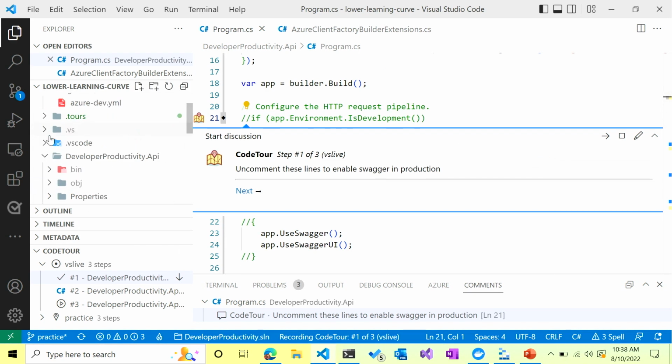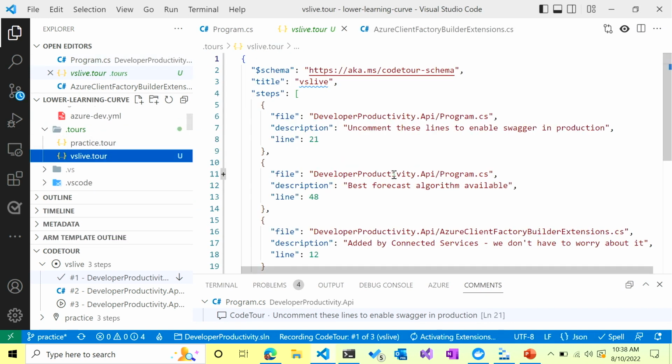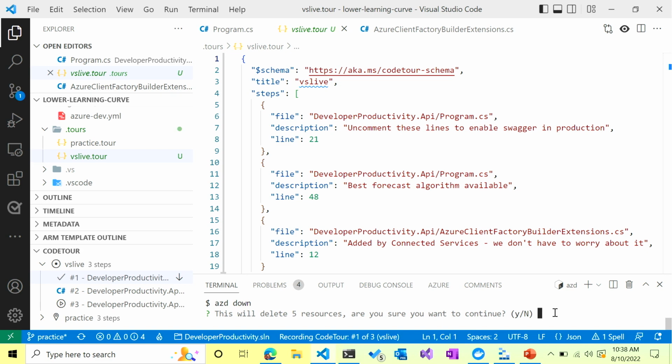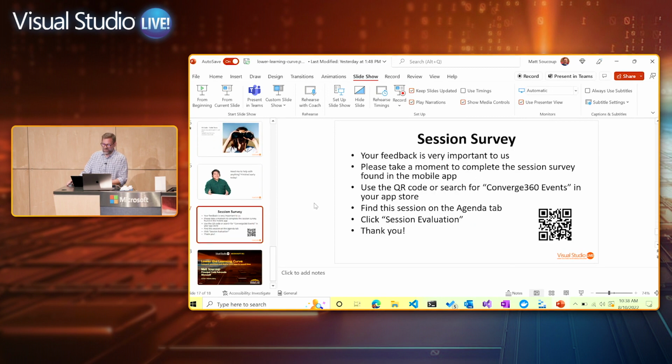It creates a tours file, and you can have like the VS Live in here, and you can see actually where it's all going. So you can actually edit it by hand if you want as well. But folks can then see what you're up to, and it gives them a nice presentation of everything. And I'll go through and delete all my Azure resources. But with that said, my guy's now happy that we are all finished with everything.